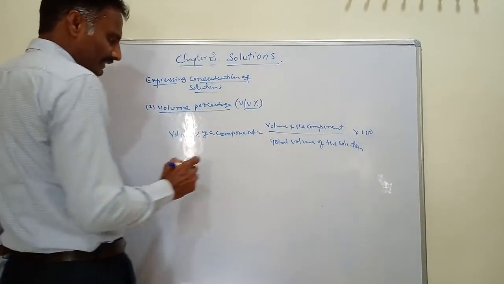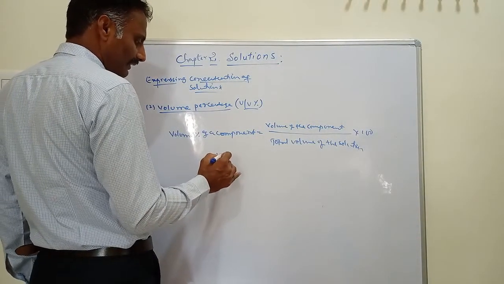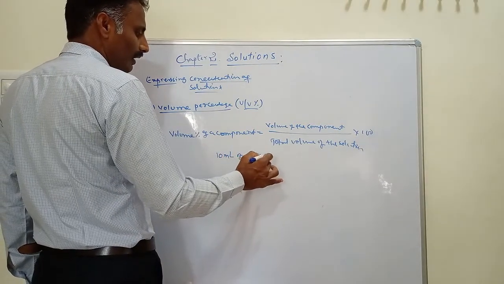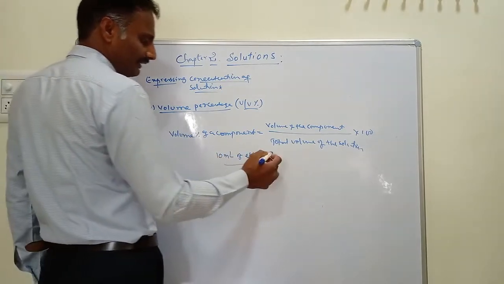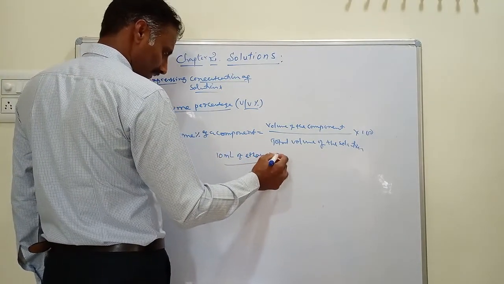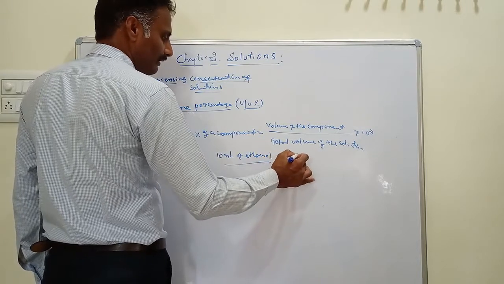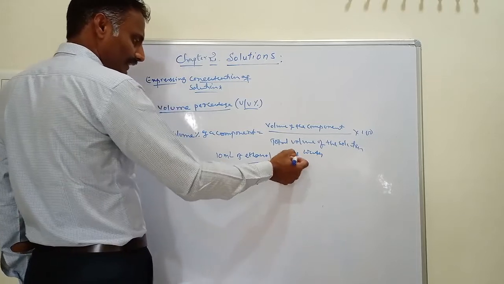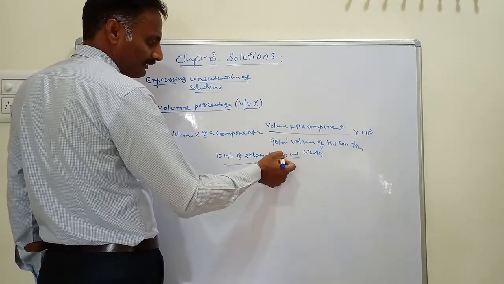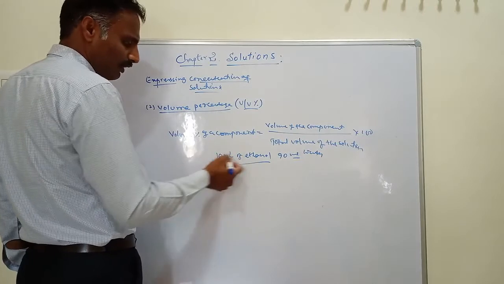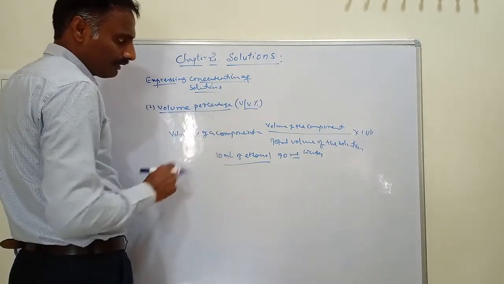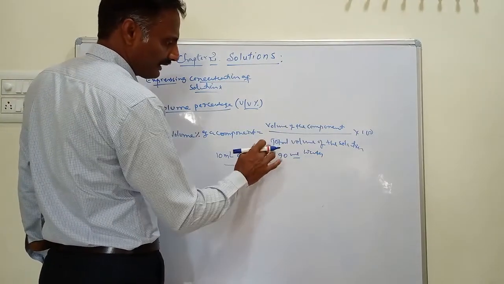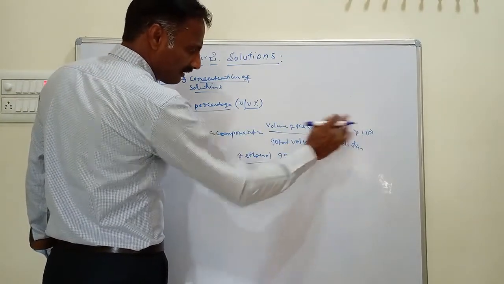For example, we are taking 10 ml of ethanol dissolved in 90 ml of water. Here ml means milliliters, so this is volume. Water is in volume and ethanol is also in volume. This is called volume by volume. The volume percent of a component equals the volume of the component divided by the total volume of the solution, multiplied by 100.